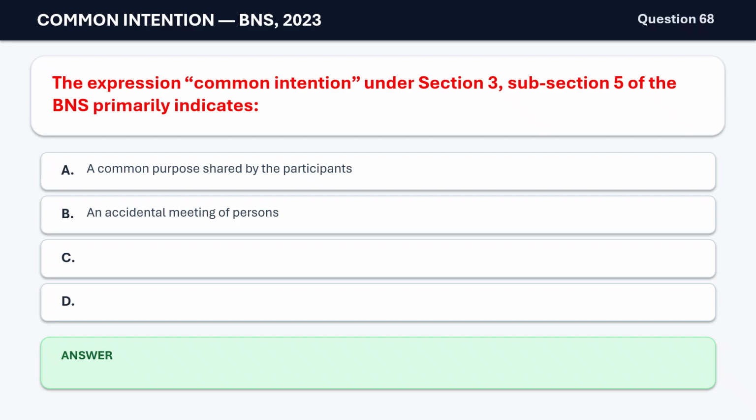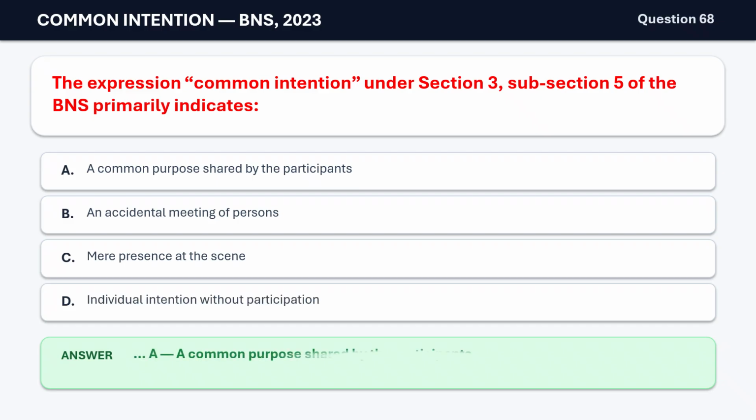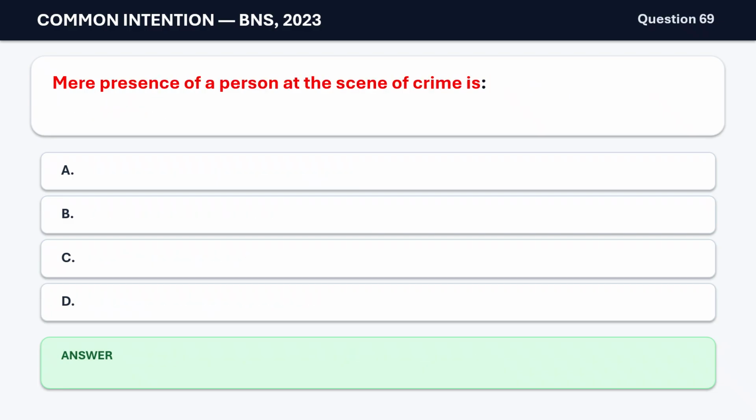Question 68. The expression common intention under Section 3, subsection 5 of the BNS primarily indicates A. A common purpose shared by the participants. B. An accidental meeting of persons. C. Mere presence at the scene. D. Individual intention without participation. The correct answer is A. A common purpose shared by the participants.